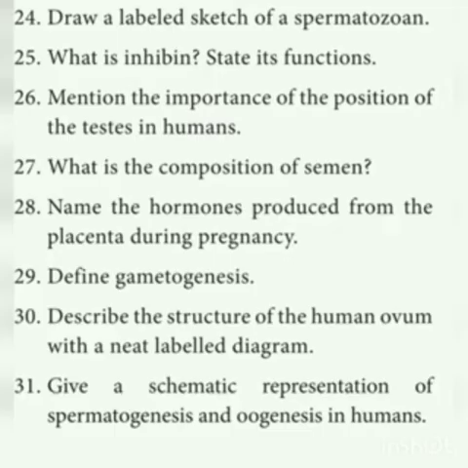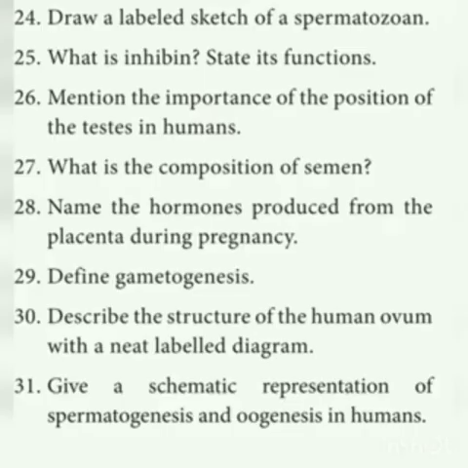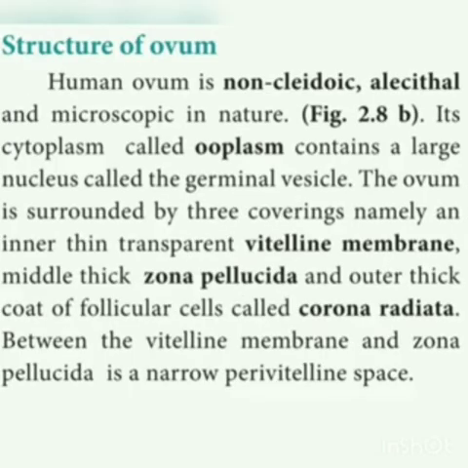Next is what is gametogenesis. Gametogenesis means the production or formation of gametes. Gametogenesis is the process of formation of gametes. Meiosis plays an important role in the process of gametogenesis. Next, describe the structure of the human ovum with a neat labeled diagram. So you see the structure of the ovum.